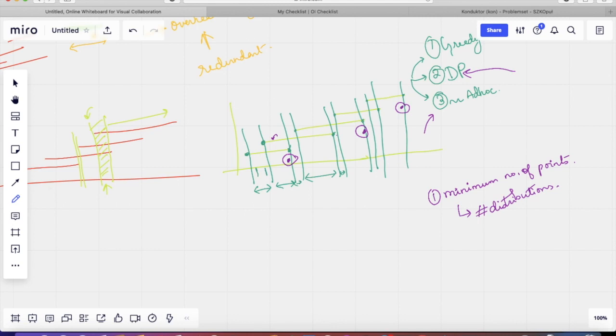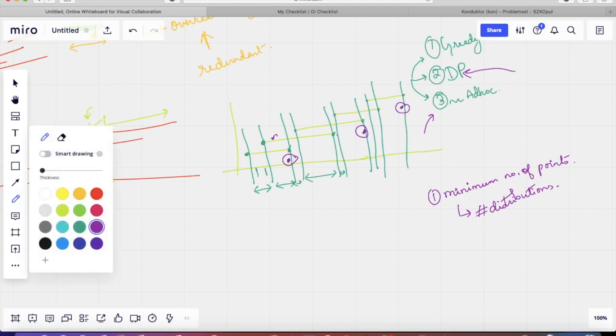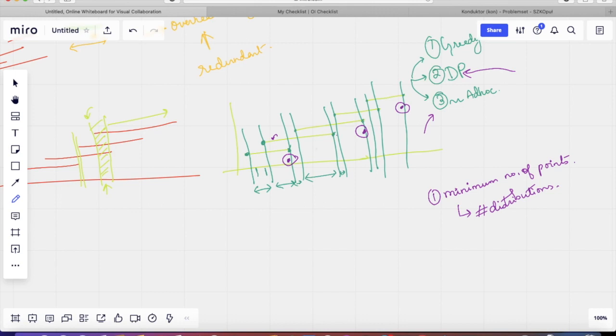So let's make another observation here. Suppose we have placed a point in this region. Okay, so let's say this is our point that we have placed. We know that the ranges covered by this point are this and this.